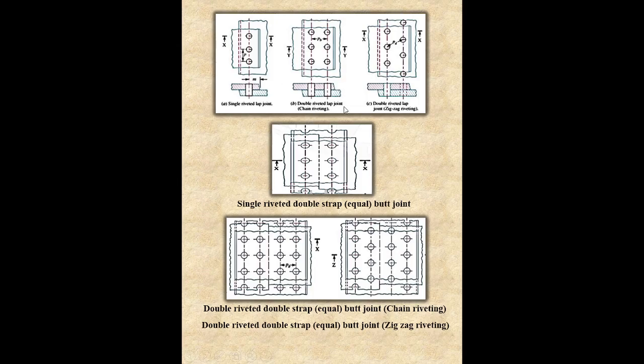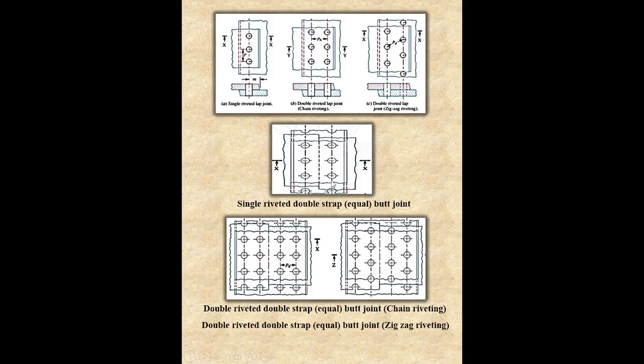Second is double riveted lap joints. In this there is a back pitch. Back pitch is defined as the center distance between the two adjacent rows of rivets. And in the third figure, double riveted lap joint, the pattern is zigzag riveting. In this there is a diagonal pitch, and the diagonal pitch is defined as the smallest distance between the centers of two rivet holes in adjacent rows of a zigzag riveted joint.